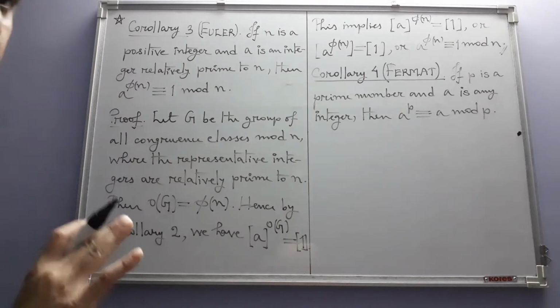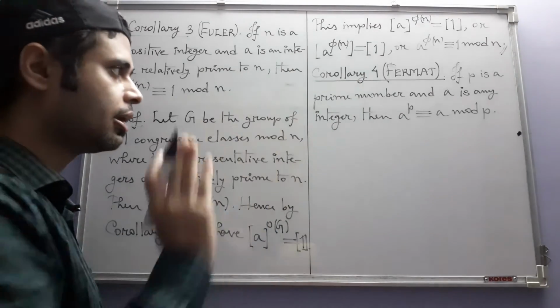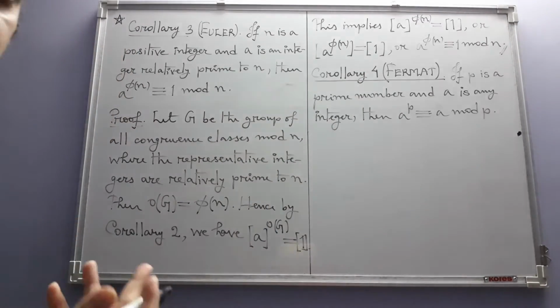So here a is not restricted to be relatively prime to p, a can be any integer.